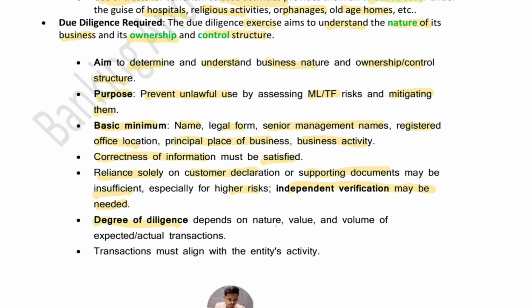Then the degree of diligence depends on the nature, value or volume of the transaction. For example, when a school has a normal volume of transactions, you might not be so concerned with the risks. But if you see large volumes of transactions, untimely or from some unregistered places, then you will have some doubts. Also, the transaction must align with the entity's activity. Like I said earlier, if a trust is getting money from different accounts in small amounts, then you will have a bit of doubt about the situation of the trust.